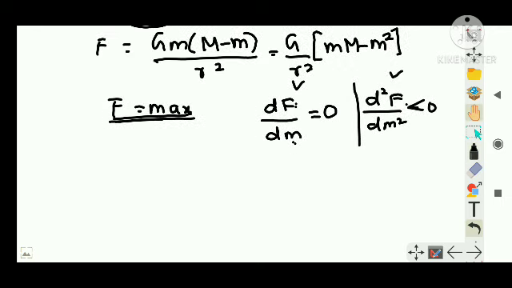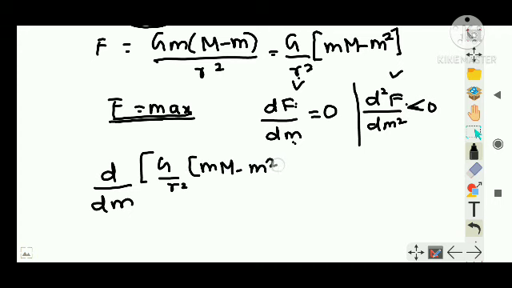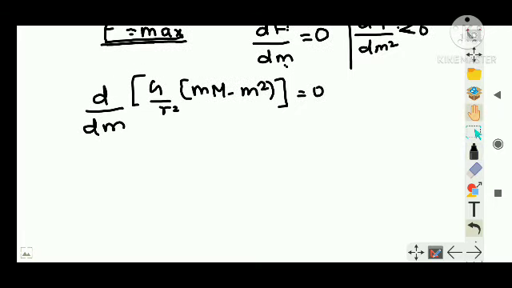So when force is maximum, I can say d by dm of G by r squared into m(M minus m) is equal to 0. Differentiation of this term is equal to 0, right?